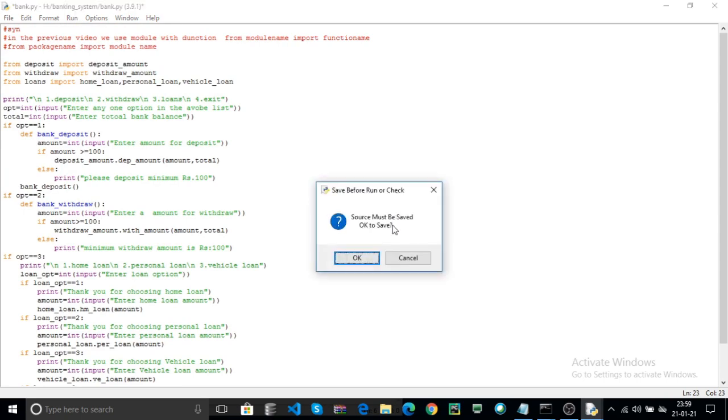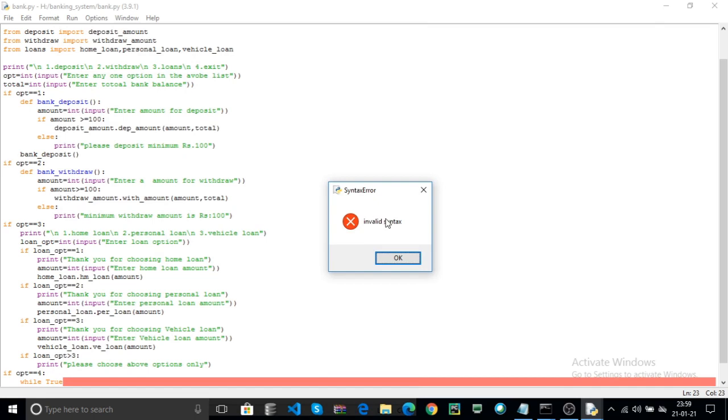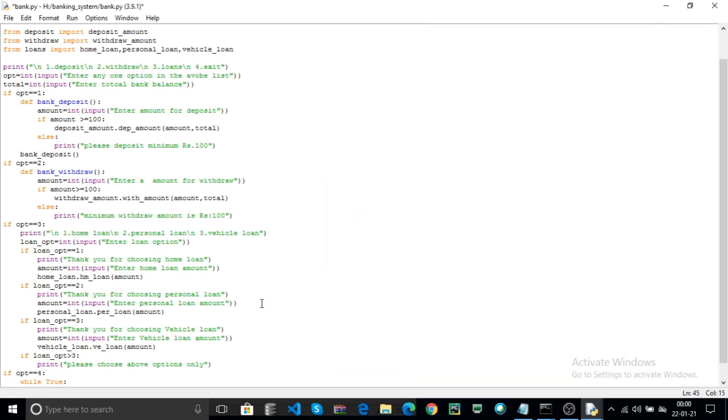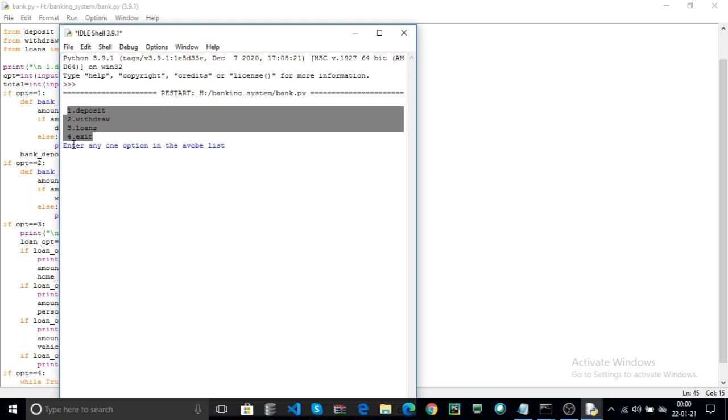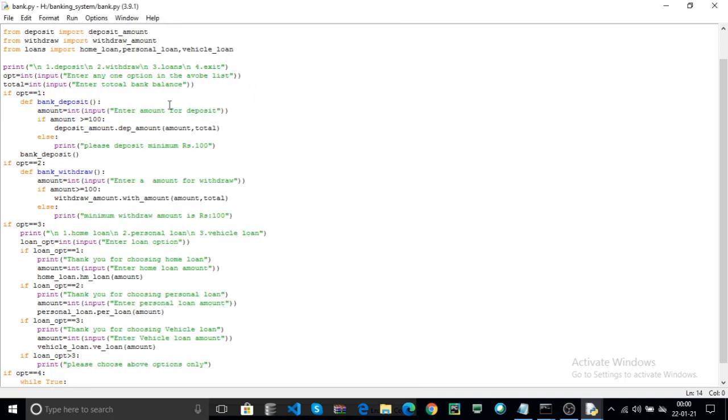Click on F5. Oh sorry, missing colon here. Now click on F5. These are the options. Enter any one option in the above list.